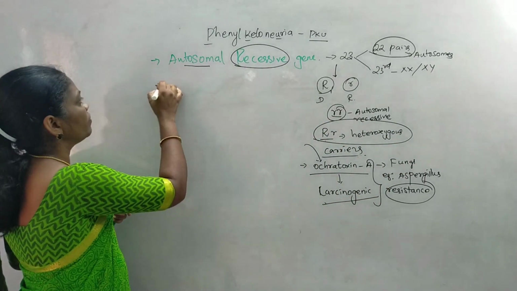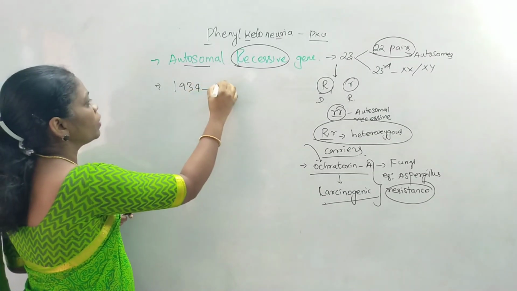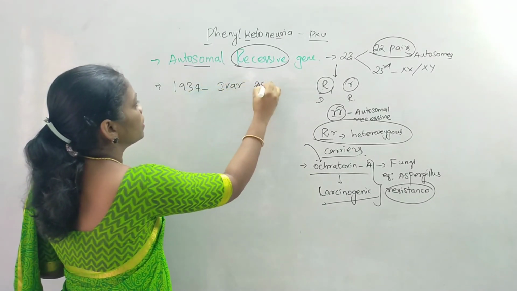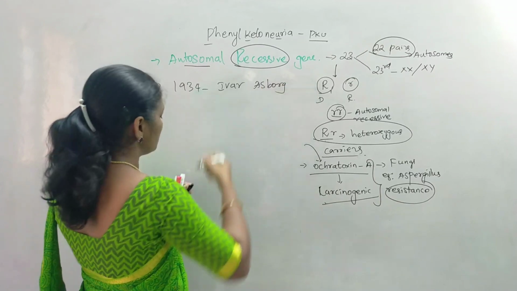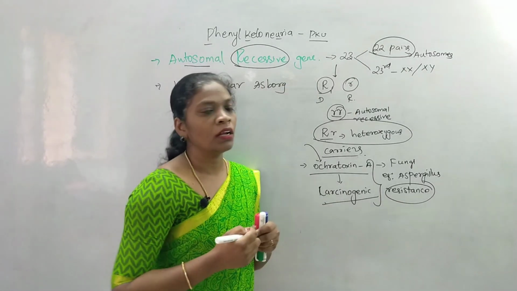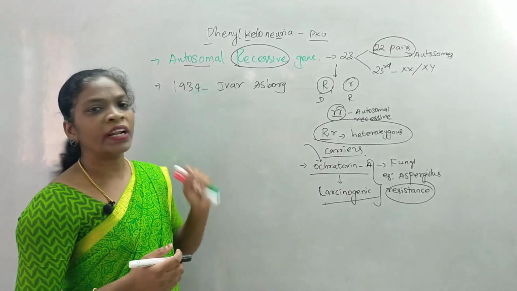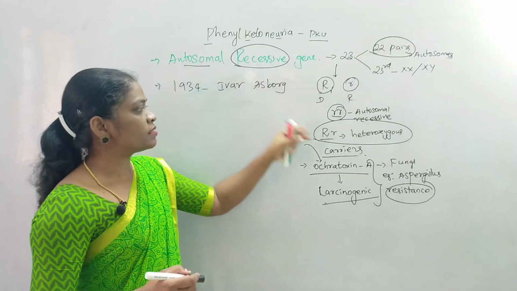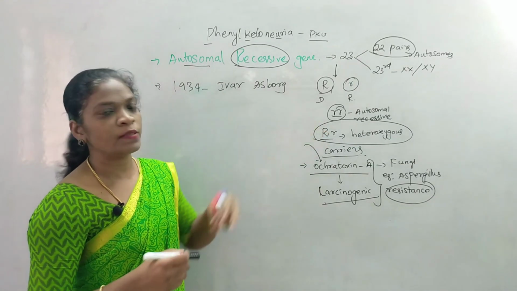The disease was identified in the year 1934 by Ivor Asberg. He identified the disease phenylketonuria. As we all know, it is an autosomal recessive disorder. When it is in recessive condition, this disease will be expressed.